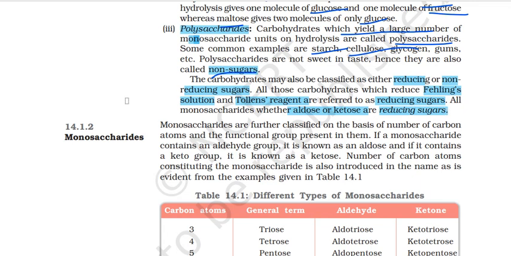Then we have monosaccharides. They are further classified on the basis of the number of carbon atoms and the functional group present in them.